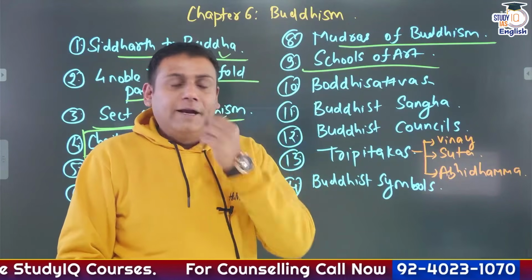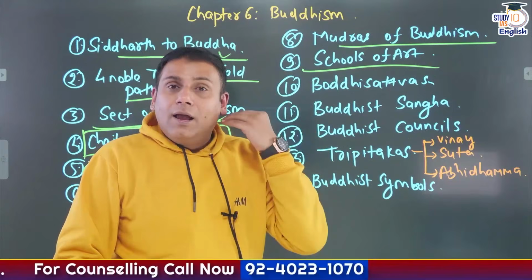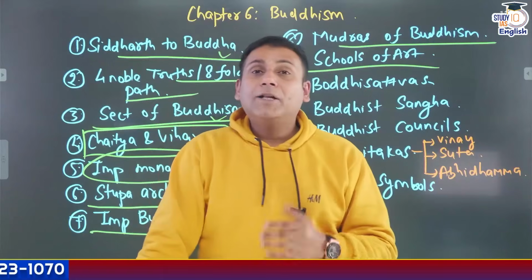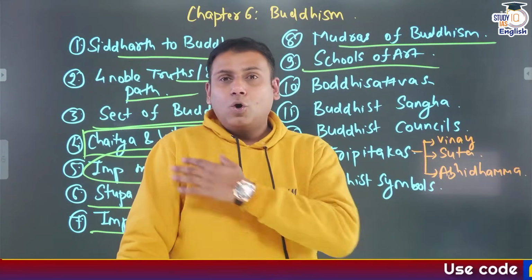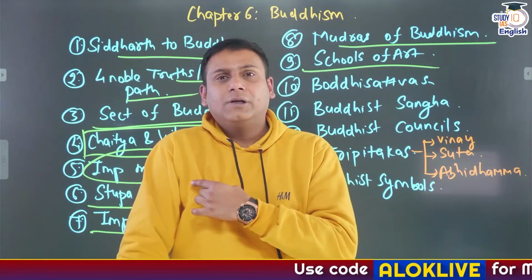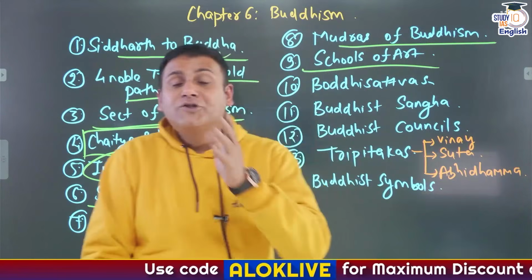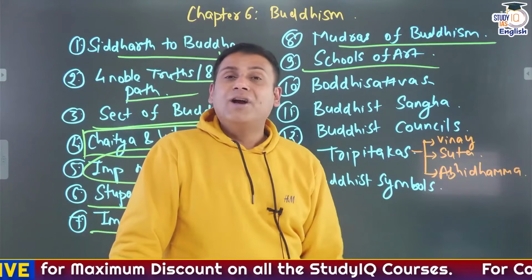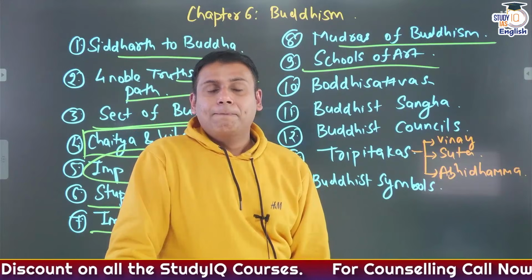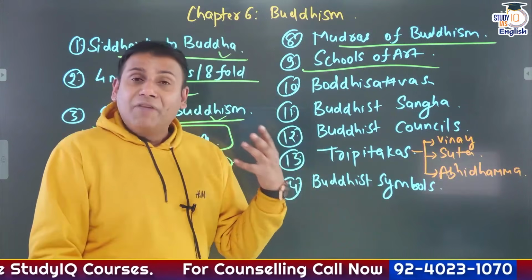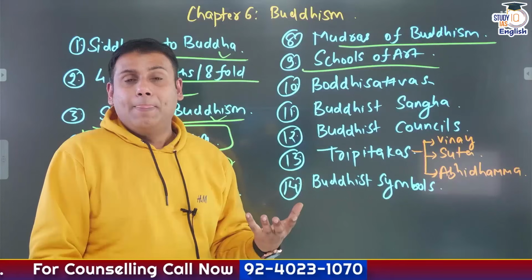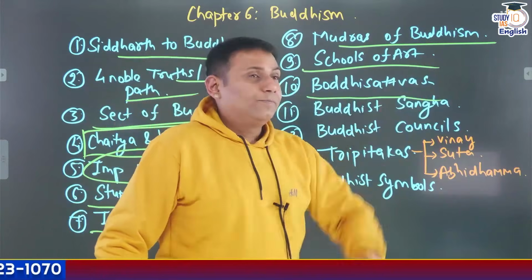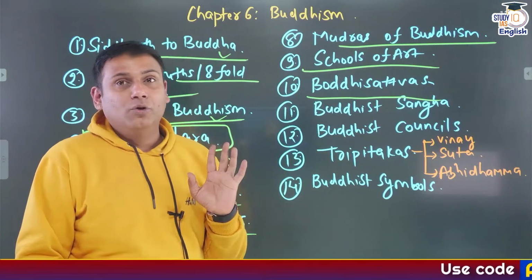Buddha is depicted with curly hair, elongated earlobes, and he is seated in Padmasana position. The clothes on his body have folds. All these are features of which school of art? These are the features of Gandhara School of Art, patronized by Kushan dynasty ruler Kanishka. So go through how Buddha is depicted there. Mathura School of Art, Amravati School of Art. Bodhisattvas: there can be a question on Bodhisattvas.